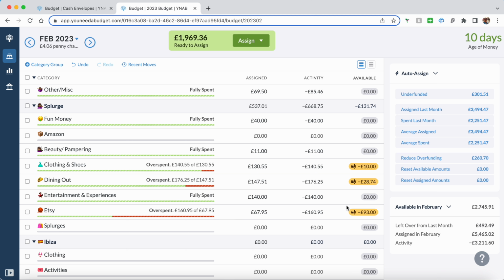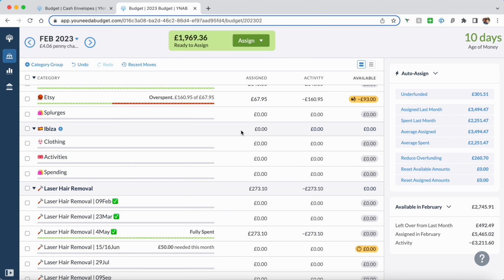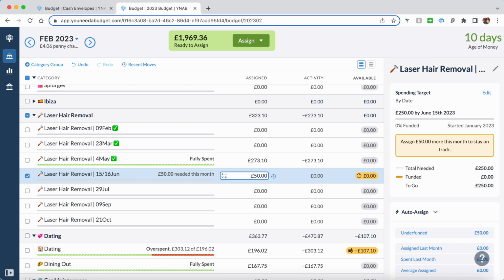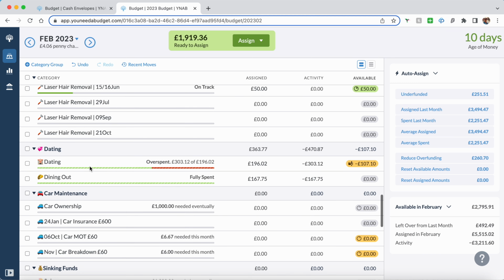So I've got money that I need to take out of my cash binders and stuff back into the bank, and then once that money is deposited, I'll come in and cover all this overspending. Not funding Ibiza this month. For my laser hair, this is where I keep my appointments, so I know how much to fund. The next one I need to be funding is my June appointment, so I'll put 50 in that.